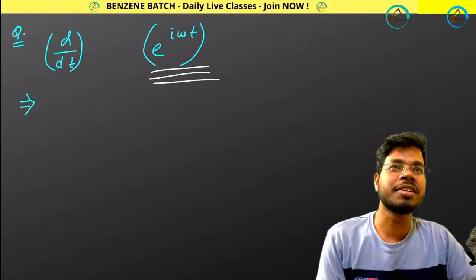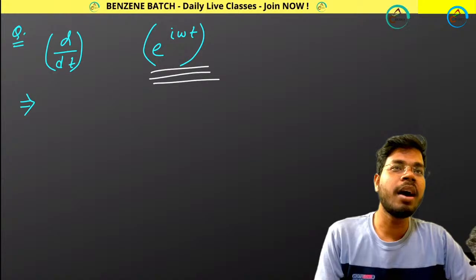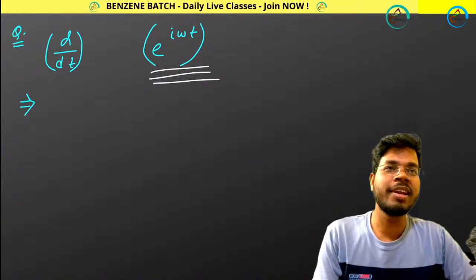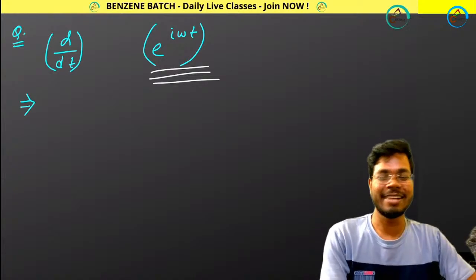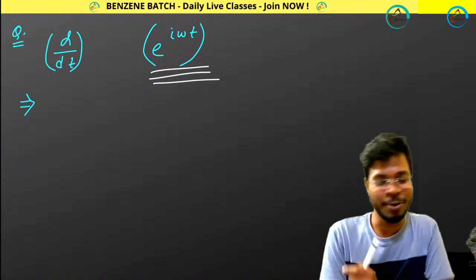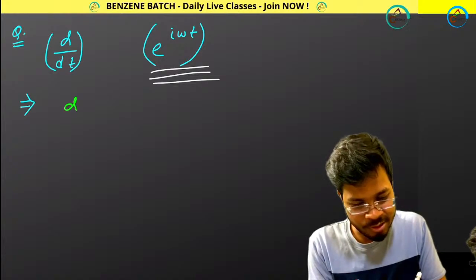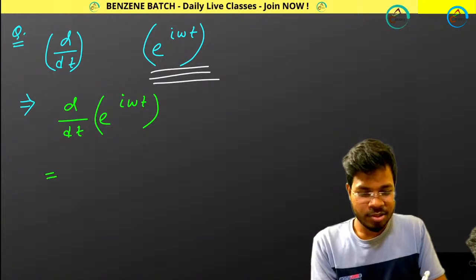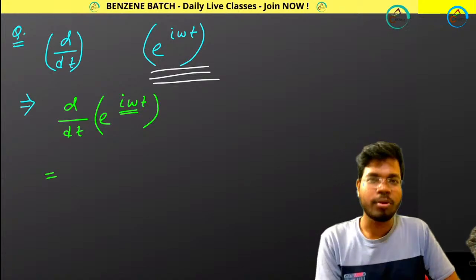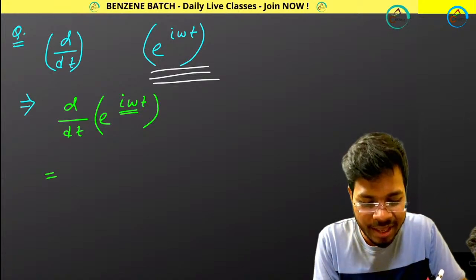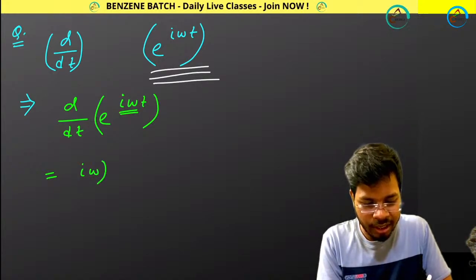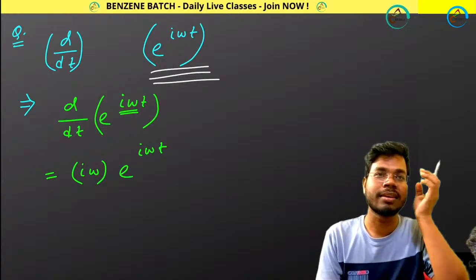Okay. Not an eigenfunction, Mushtaq. Moinak, it's not. Karthika, yes. Aniket, yes. Ashwin, no. Okay. So let's see. Most of the students said no. Now let's do this thing. e to the power i omega t. Look at this i omega. What is this? Constant. This i is your imaginary constant. So if you do this, you will definitely be getting i omega multiplied by e to the power i omega t.